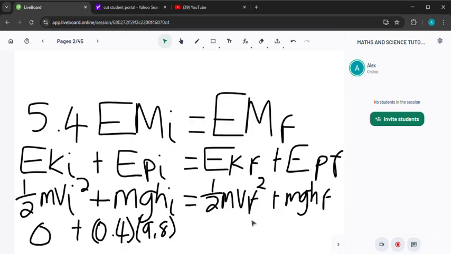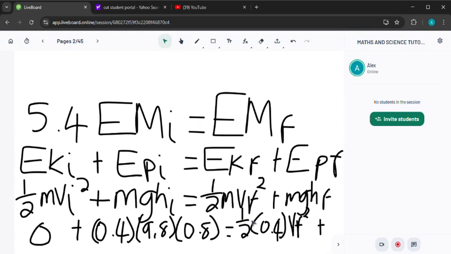So we're going to substitute: 0,8 is equal to half into mass 0,4 into final velocity, that's what we are looking for, and then mass 0,4 multiplied by 9,8 multiplied by our final height, which is 0,3.